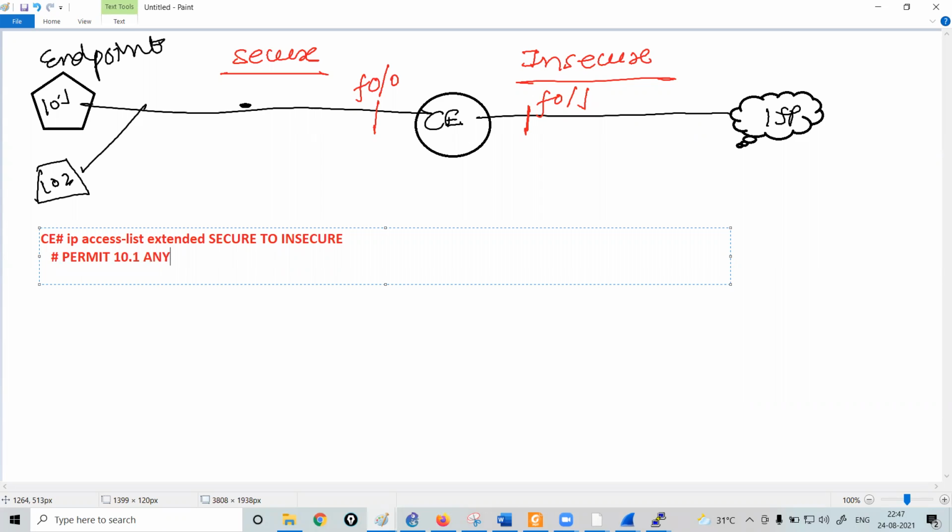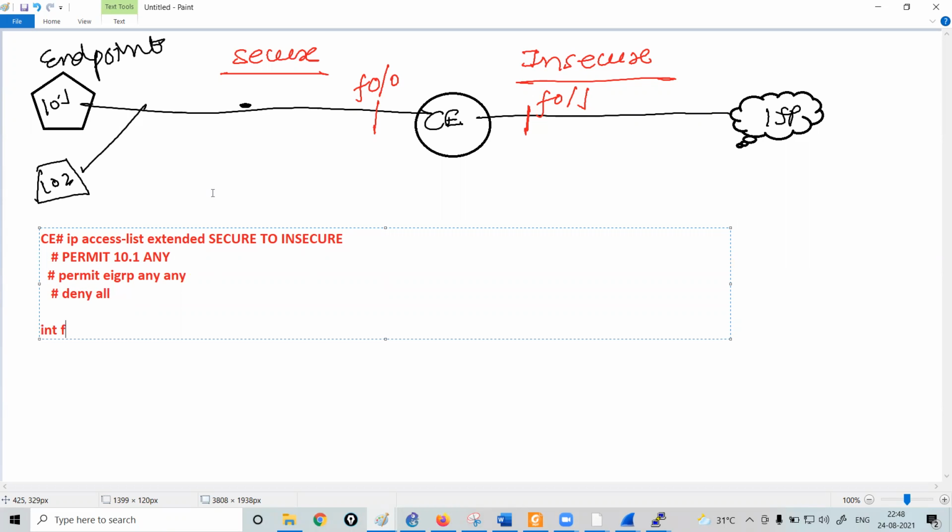As simple as that. And let's suppose some OSPF protocol is running within your network. It might happen that you have multiple routers and multiple networks within your organization, or EIGRP. So let's suppose I run this command, permit EIGRP. That means all the packets of the EIGRP protocol are allowed, and the rest is deny all.